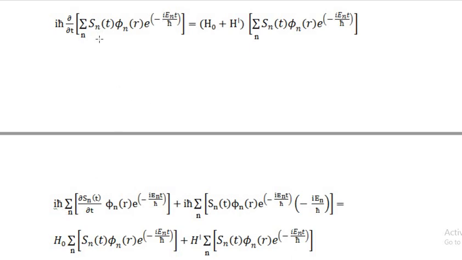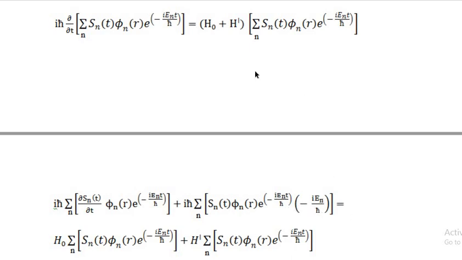So first I am going to differentiate S_n(t) with respect to t. So I get i h-bar summation over n dou S_n(t) by dou t phi_n(r) e^(-i E_n t / h-bar). Now I differentiate the exponential term keeping S_n(t) as constant. So i h-bar summation over n S_n(t) phi_n(r) e^(-i E_n t / h-bar) into (-i E_n / h-bar).